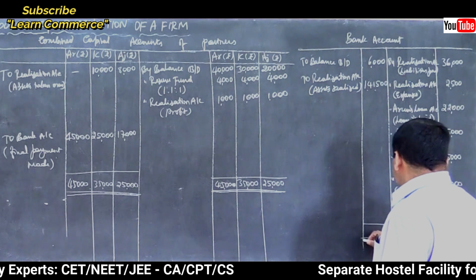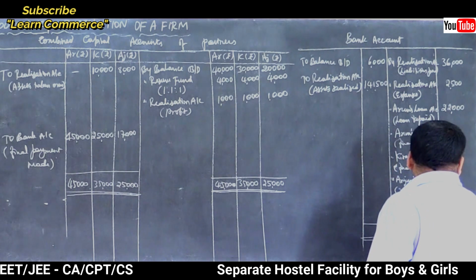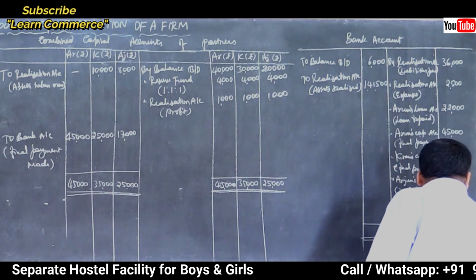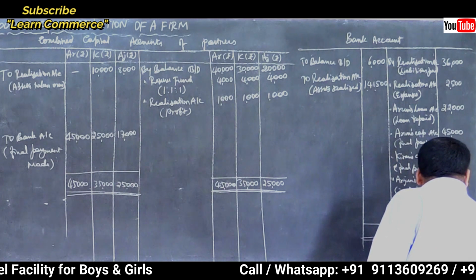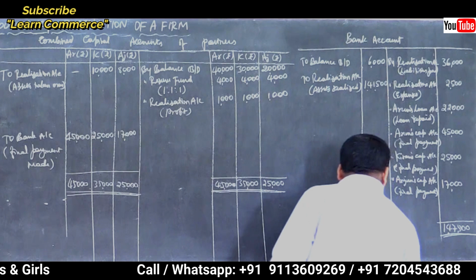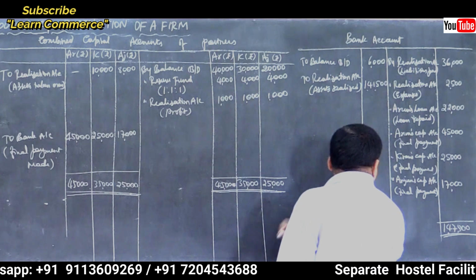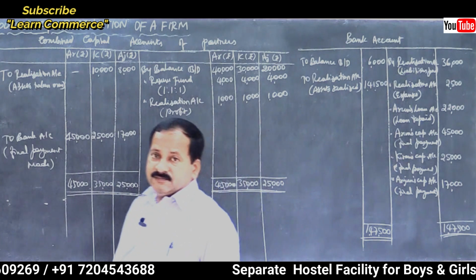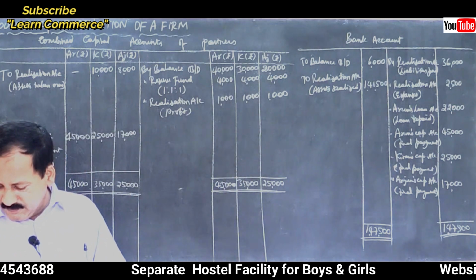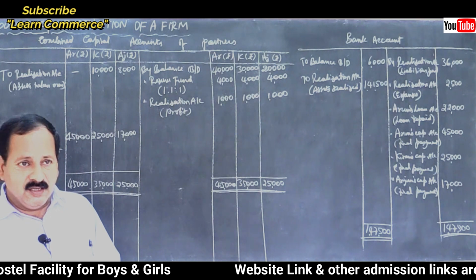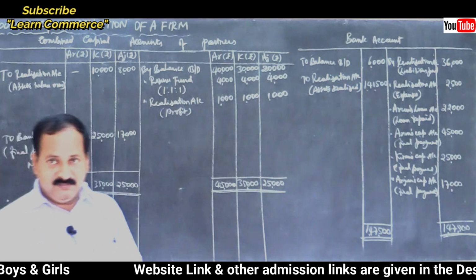Check whether it agrees or not. It agrees. 147,500. That's all. Your problem is solved. Isn't it? Very simple it is. So dissolution, I think easily you can solve now.